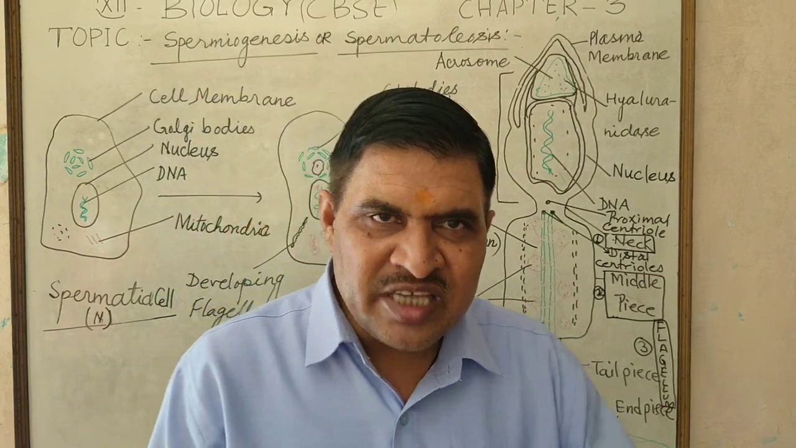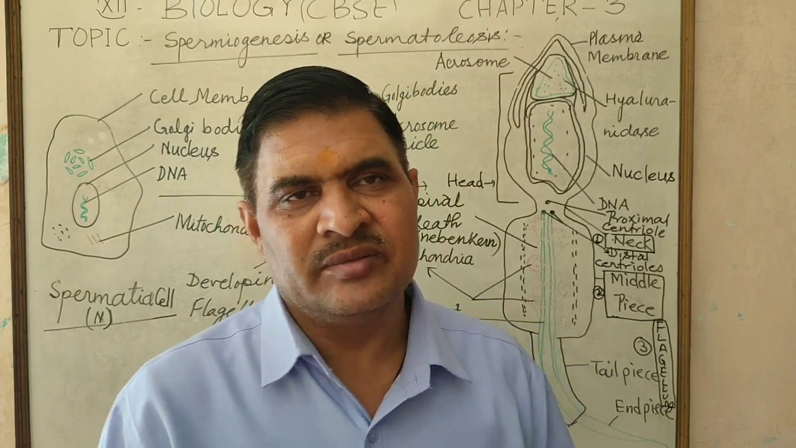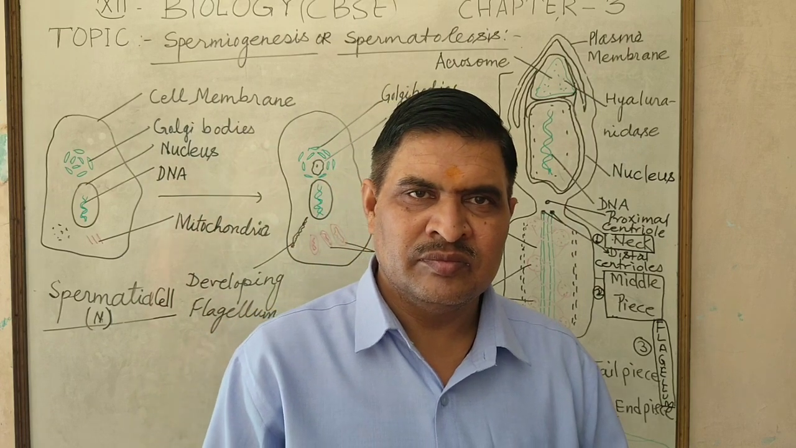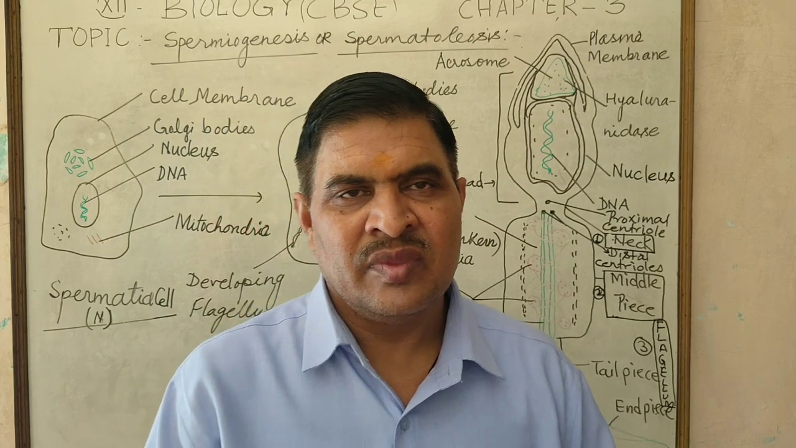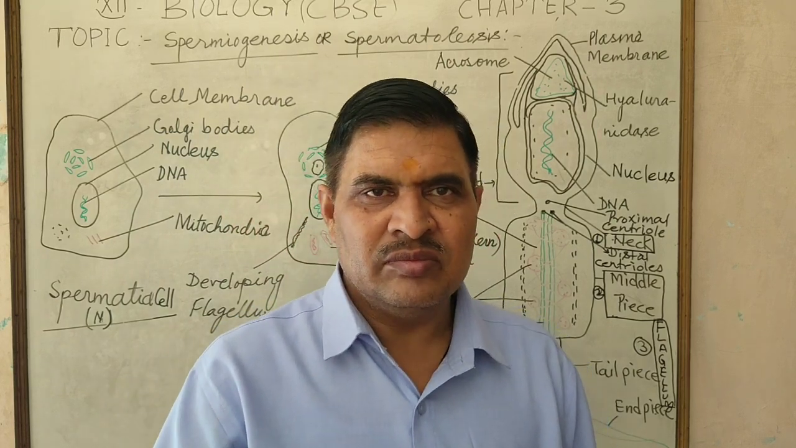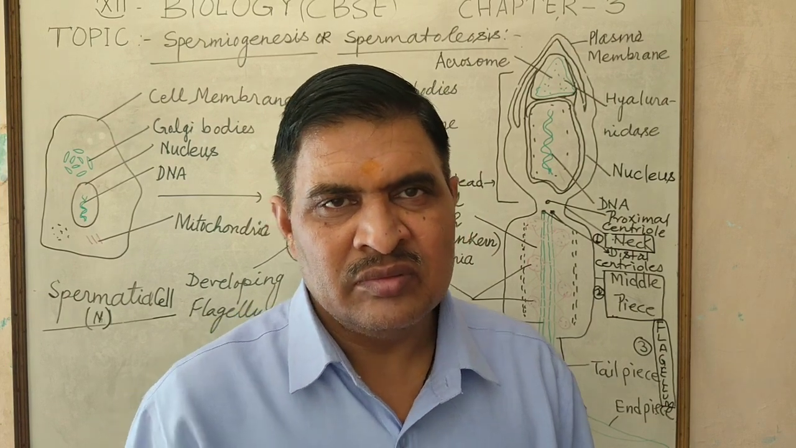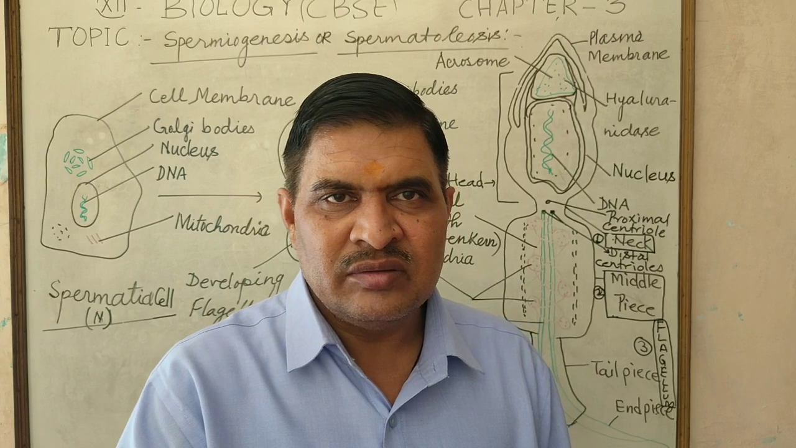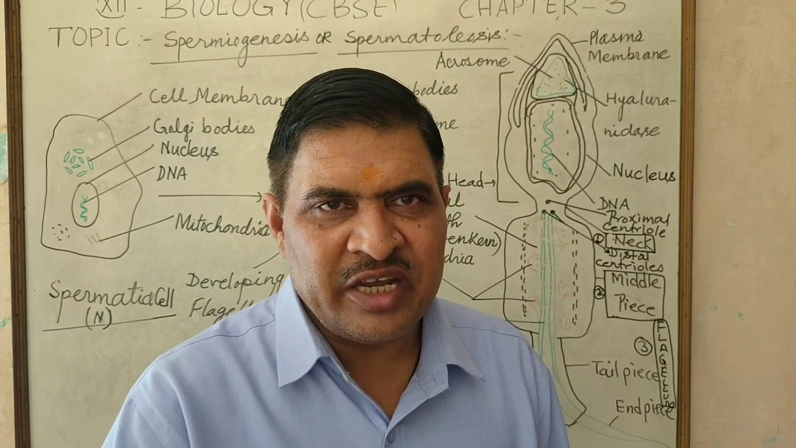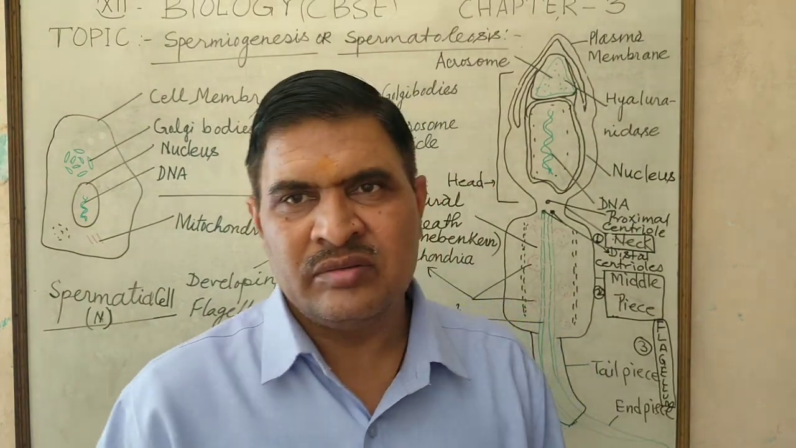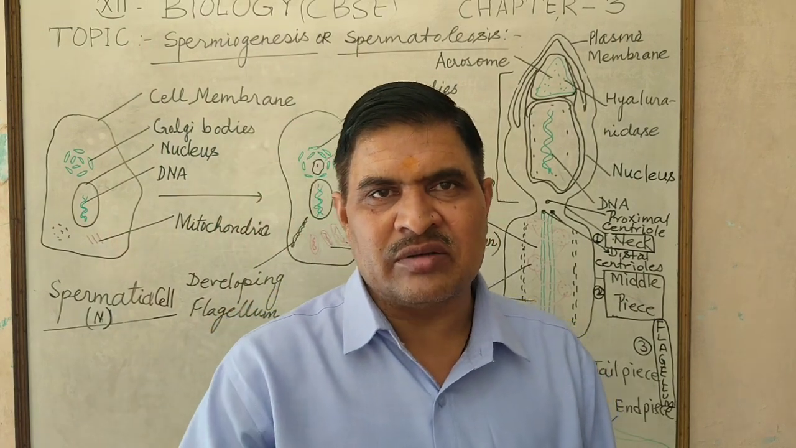Sometimes insemination occurs, but fertilization does not take place. Why? This is the reason: the movement of the motile sperm and the non-motile secondary oocyte does not take place at the same time. This is the reason. Then fertilization does not take place in the oviduct.